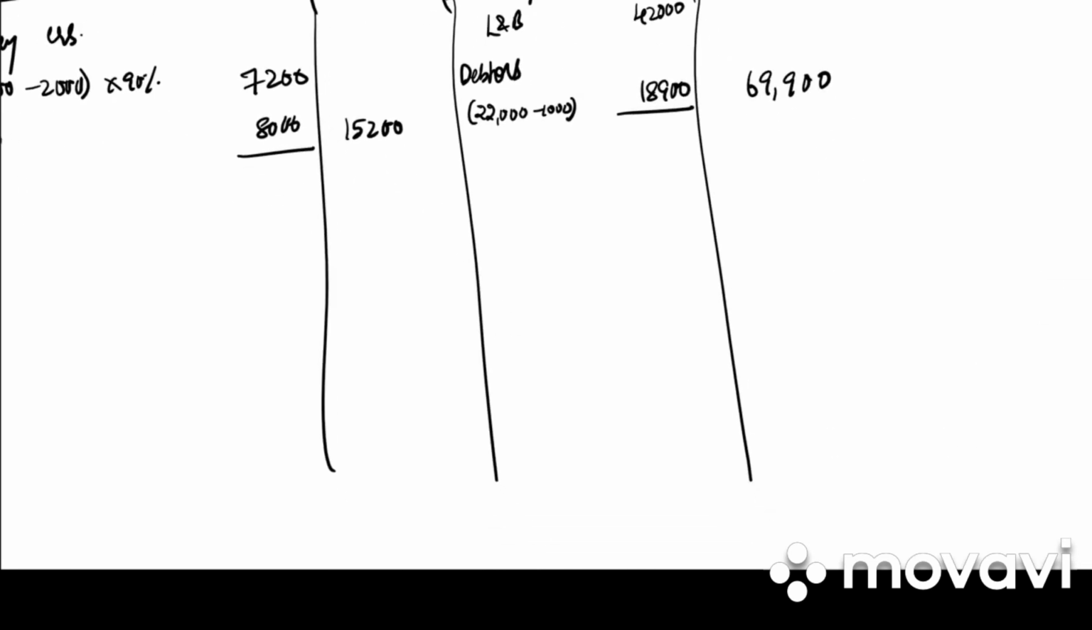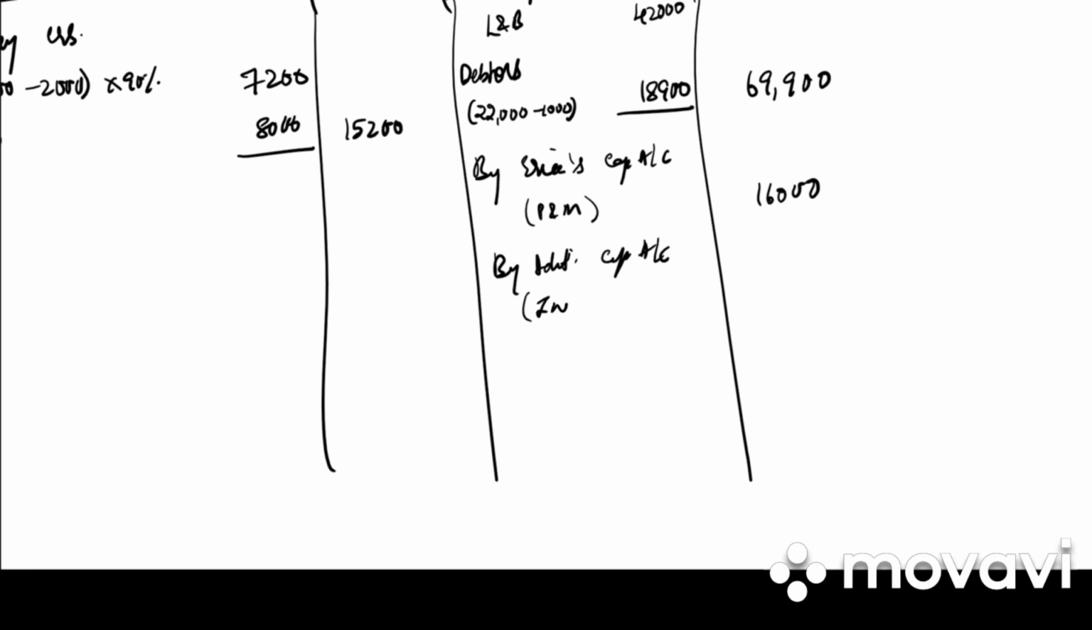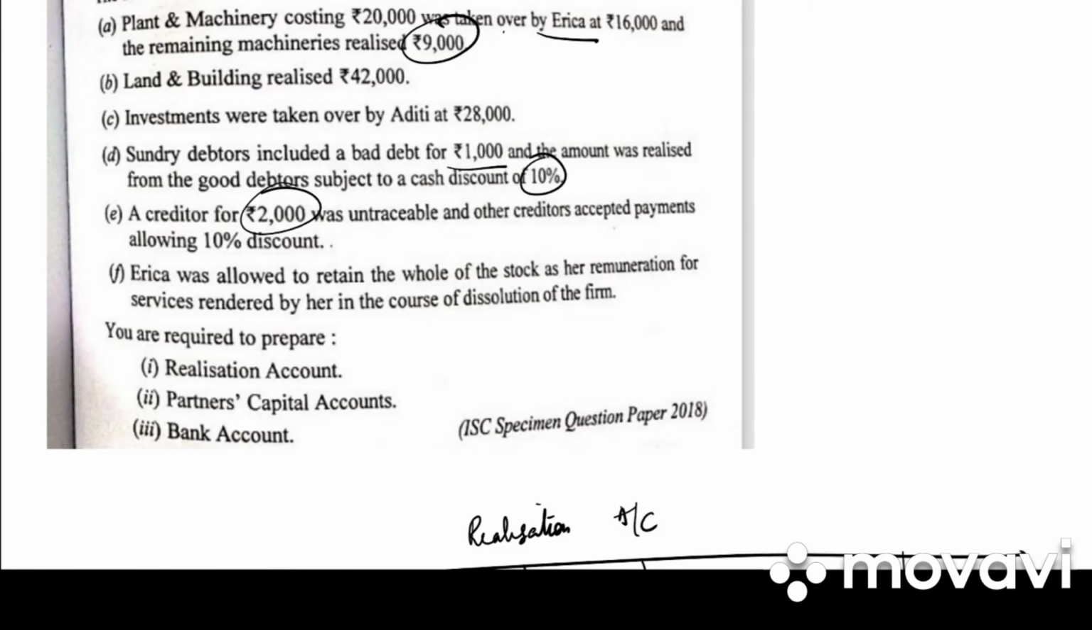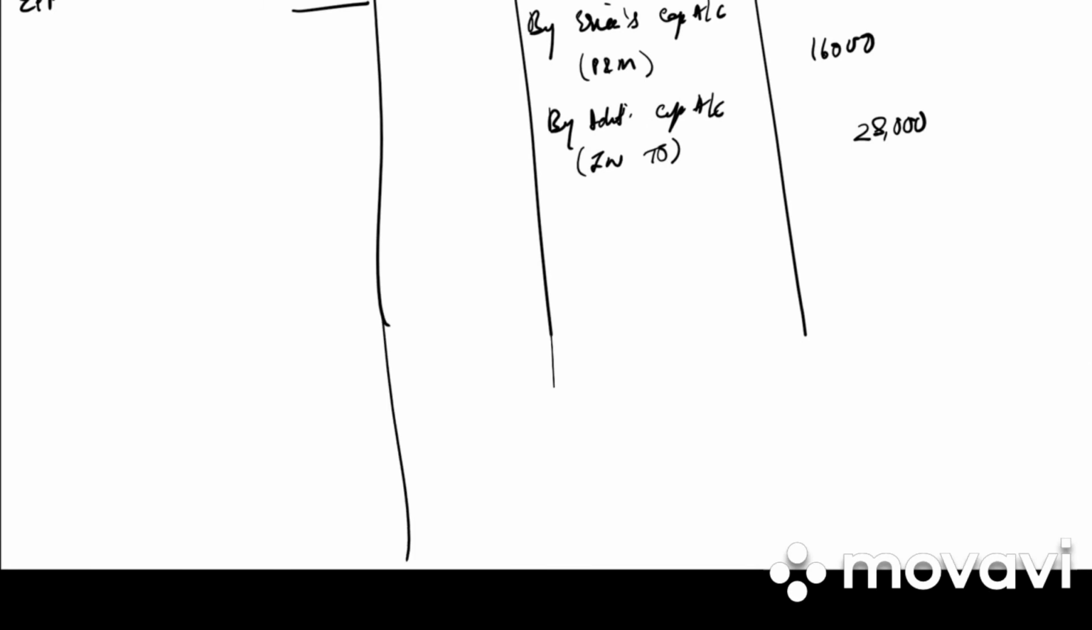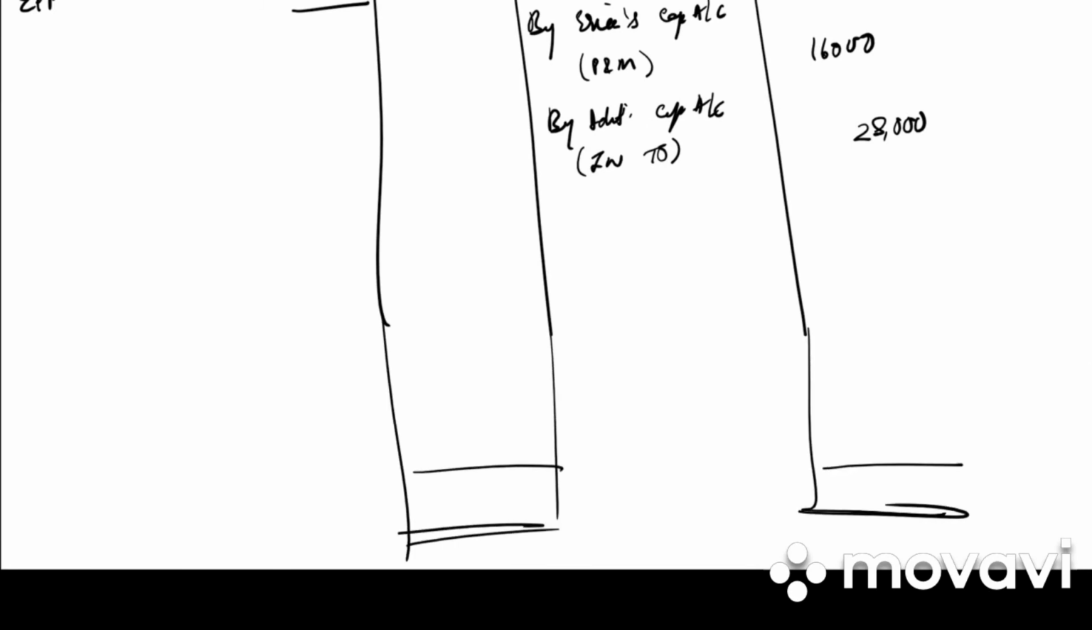Then we have assets taken over by the partner. So Erica has taken plant and machinery. Erica's capital account in bracket plant and machinery taken over 16,000. Then we have by Aditi's capital account in bracket investment taken over 28,000. There is adjustment F which says that Erica was allowed to retain the whole of her stock as remuneration for services rendered by her in the course of dissolution. So in this case, there will be no entry for stock taken over by Erica because she is taking it as remuneration. Clear? So we total the realization account.